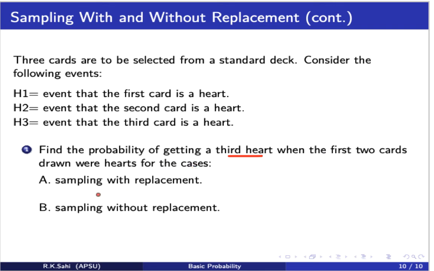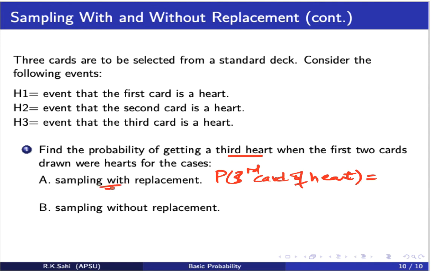So we want to find the probability of drawing a third card of heart.